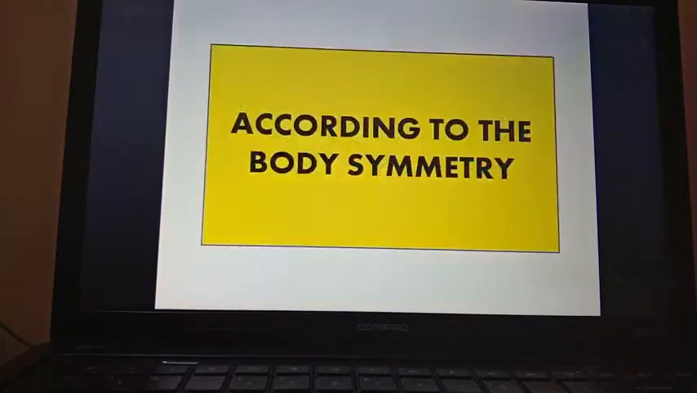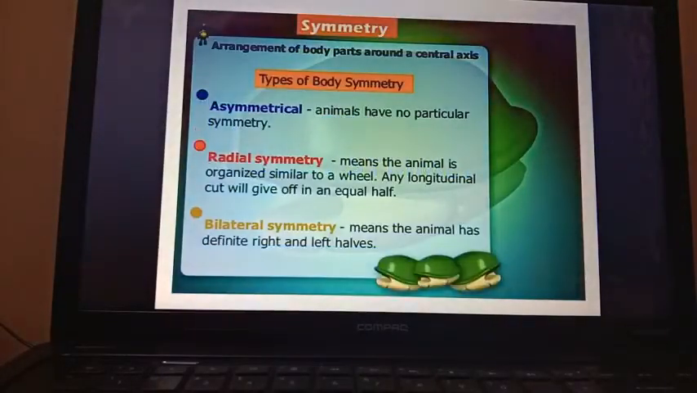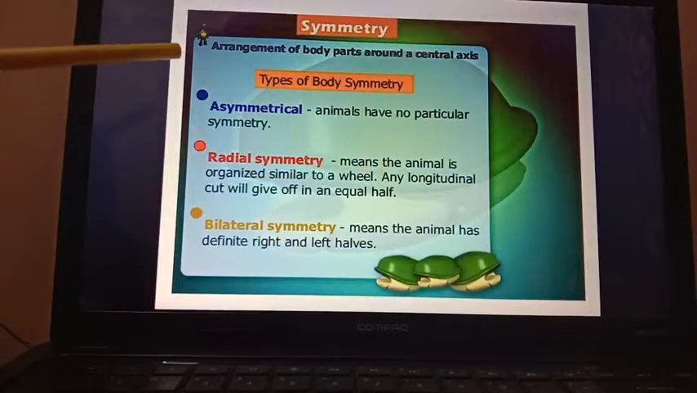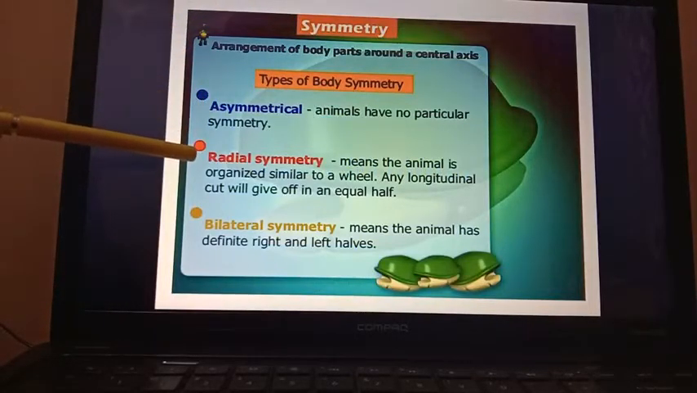Now next classification, that is according to the body symmetry. The organisms are classified according to the body symmetry. Body symmetry means dividing the body into equal and identical parts. According to the symmetry, the organisms are classified into three types. First is asymmetrical, then radially symmetrical, then bilateral symmetry.